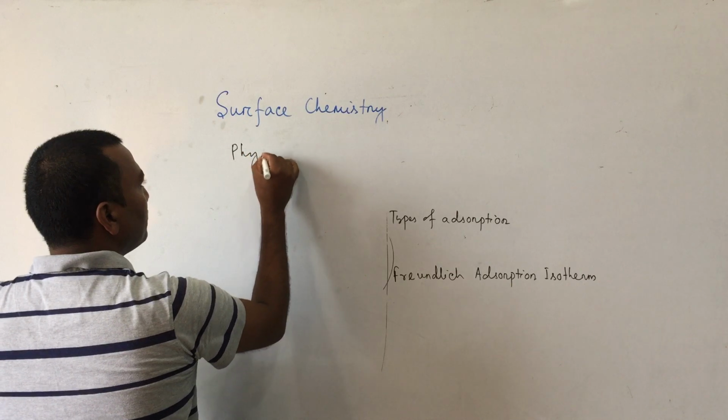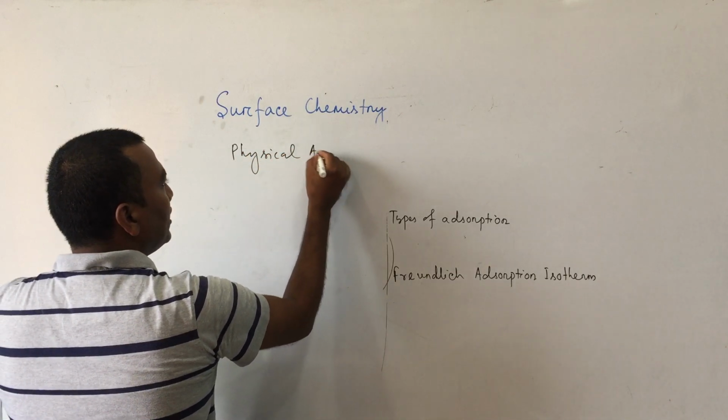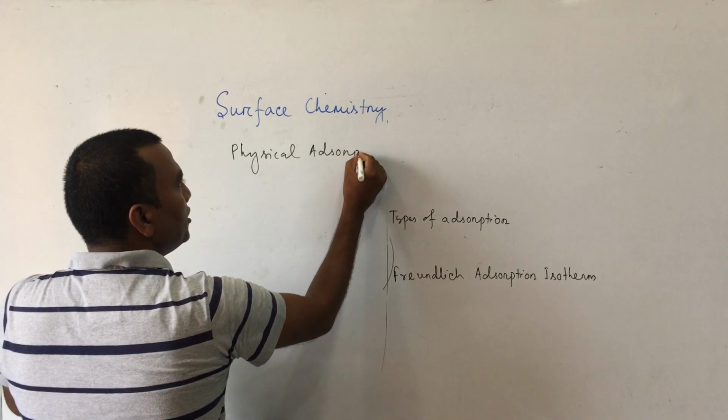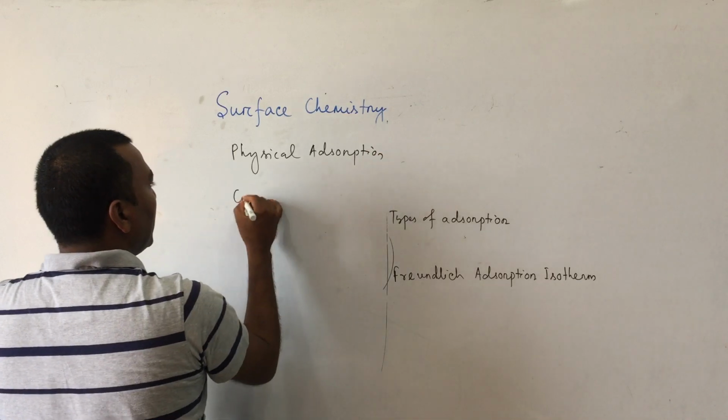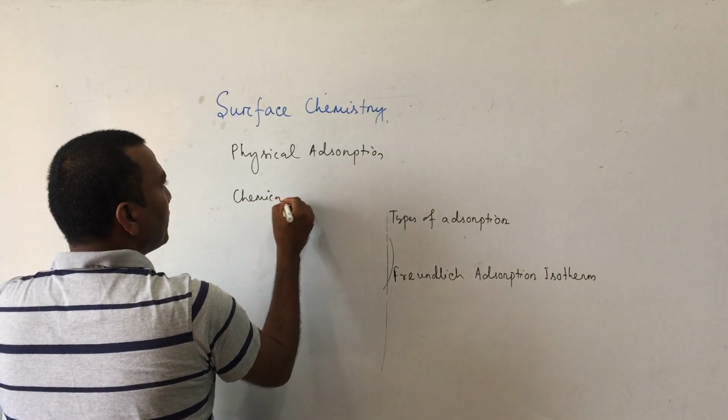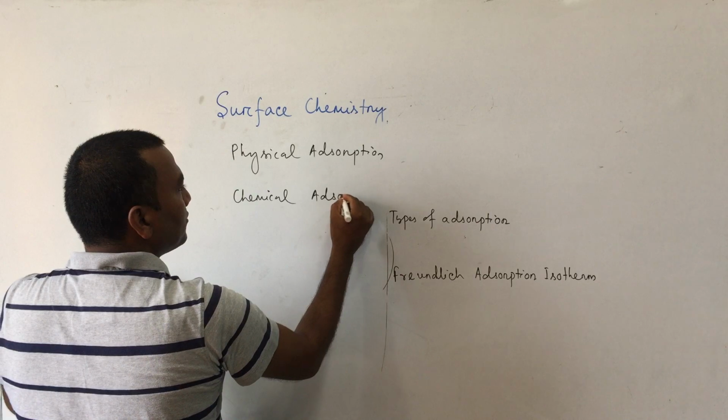One is called physical adsorption and another one is called chemical adsorption.